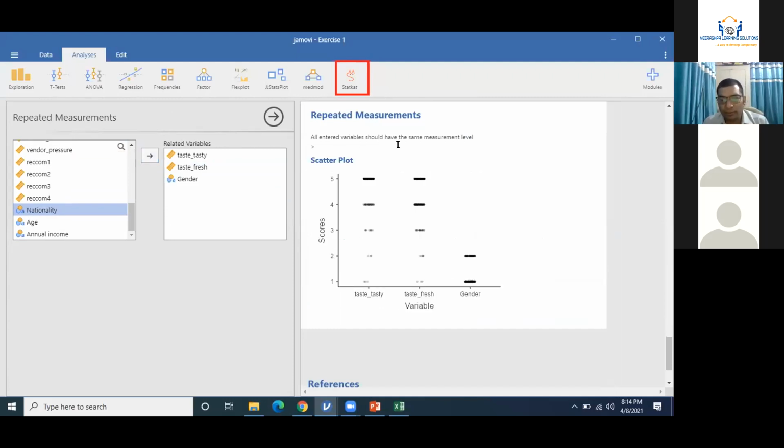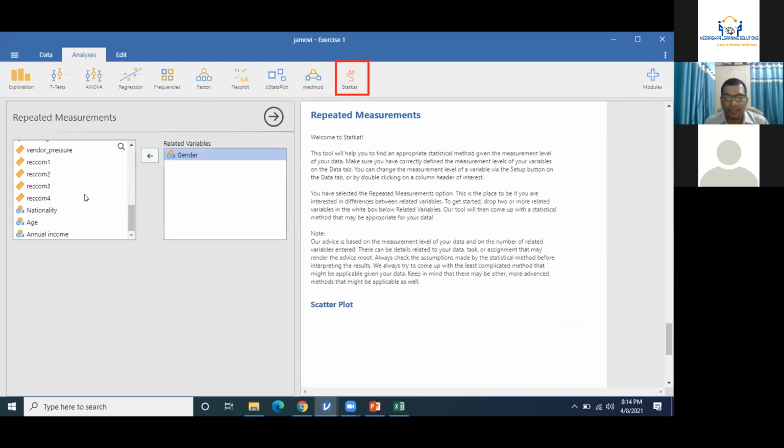All variables should have the same measurement level. Okay. So if there are two different, yes. One question. Since here we have actually given the title of all the data like taste, nationality, gender. If we do not give this title to these numbers, still will it be able to differentiate what kind of data it is? 100%, because it is looking at the data, not the name of the data.